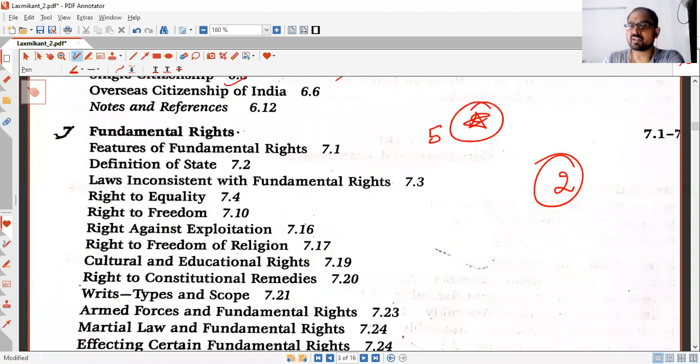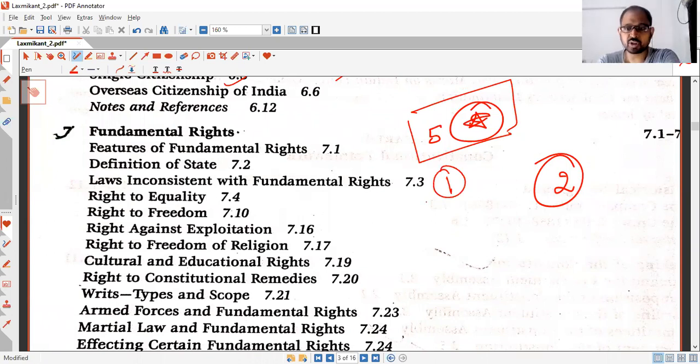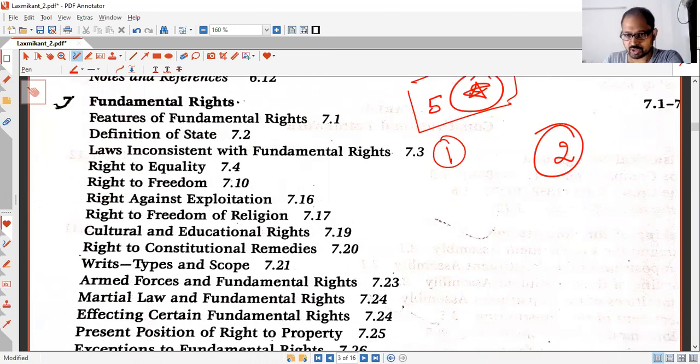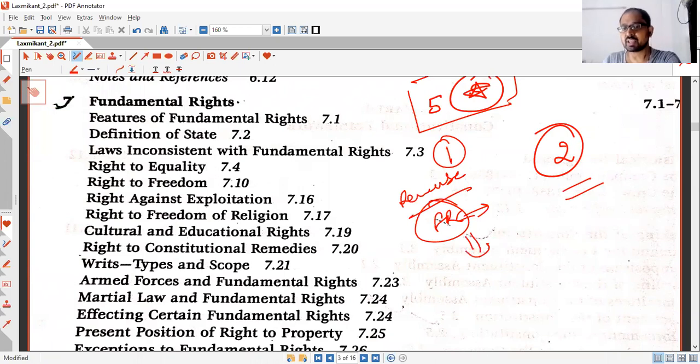Then comes the fundamental rights. This is one of the most important chapters. 5-star chapter, minimum 1 question in prelims. So it is one of the most important chapters of Indian polity. You can take up to 2 hours to revise. You need to basically remember the basics of all the fundamental rights. What are the bases? And one more thing that is important is what are the reasonable restrictions?